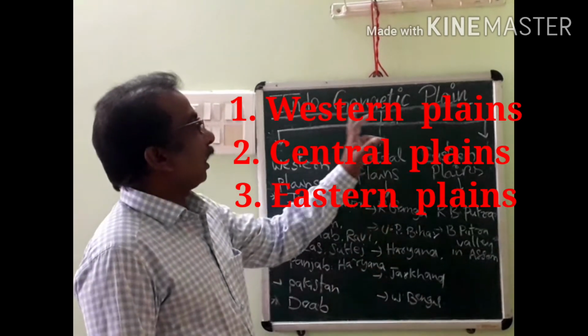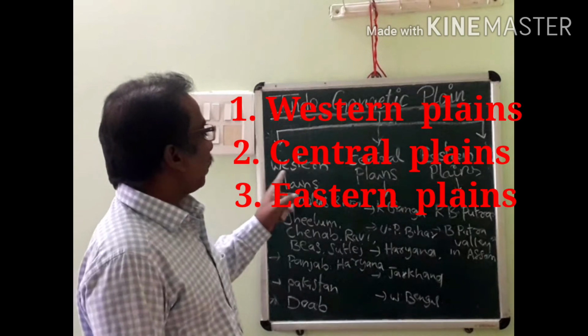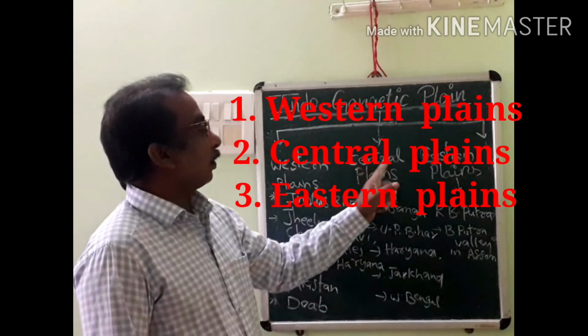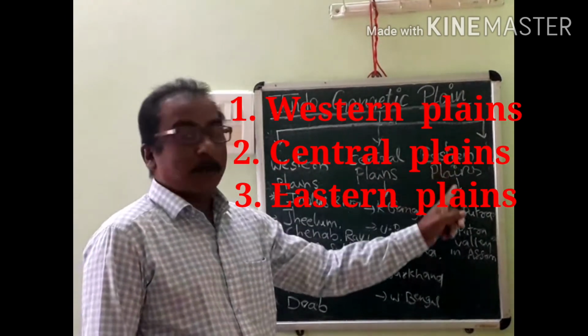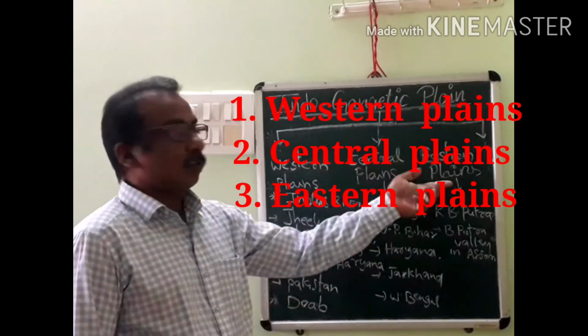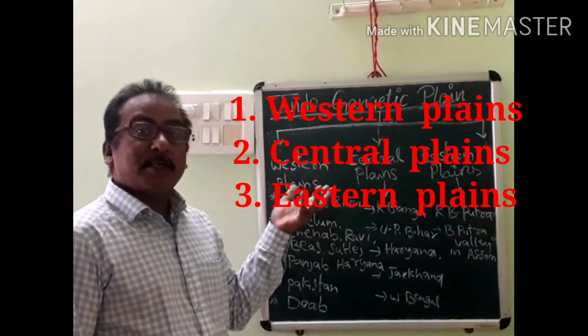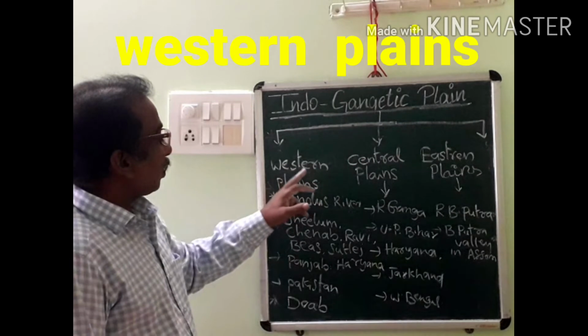So these Indo-Gangetic plains can be divided into three parts. First part is the western part of the plains, second is the central part of the plains, and third is the eastern part of the plains. So simply consider the western plains, the central plains and the eastern plains. Now let us discuss one by one their formation and extended area. First part is the western plains.